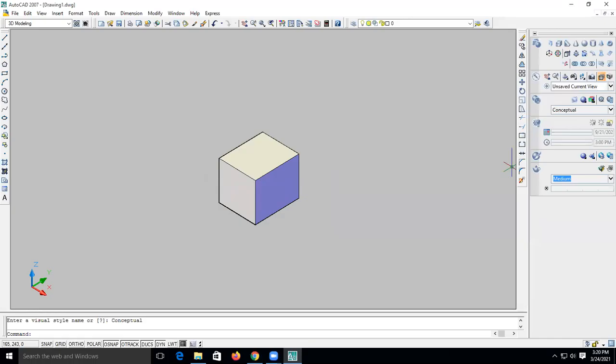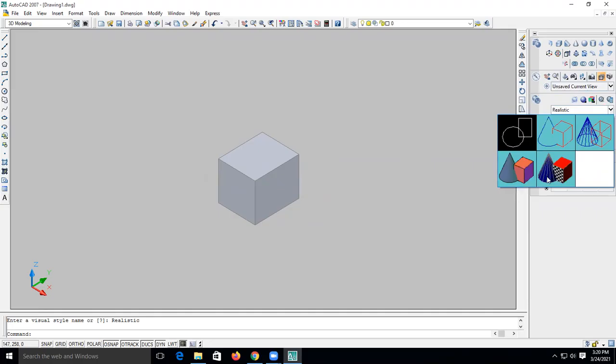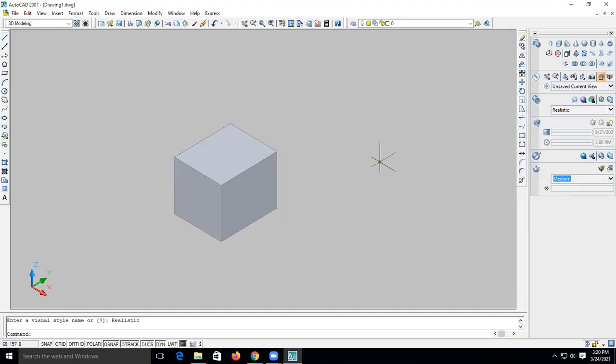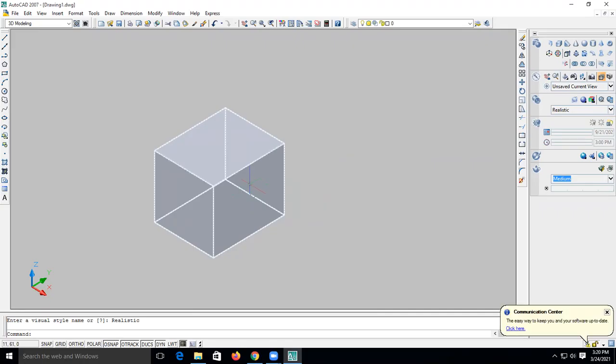And this is the conceptual one, the last one, the conceptual one. Likewise, this is the conceptual, and over here we get the realistic part. The last one is nothing but the realistic, this one is nothing but the realistic. So that in such a way we can check how it will look.